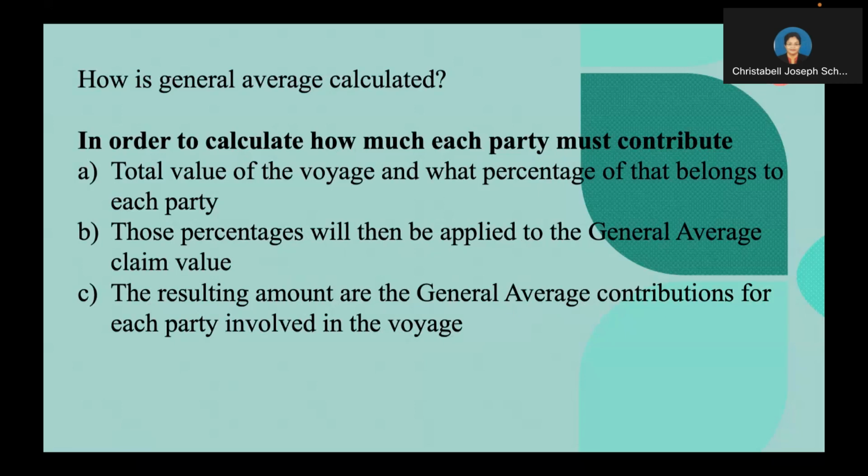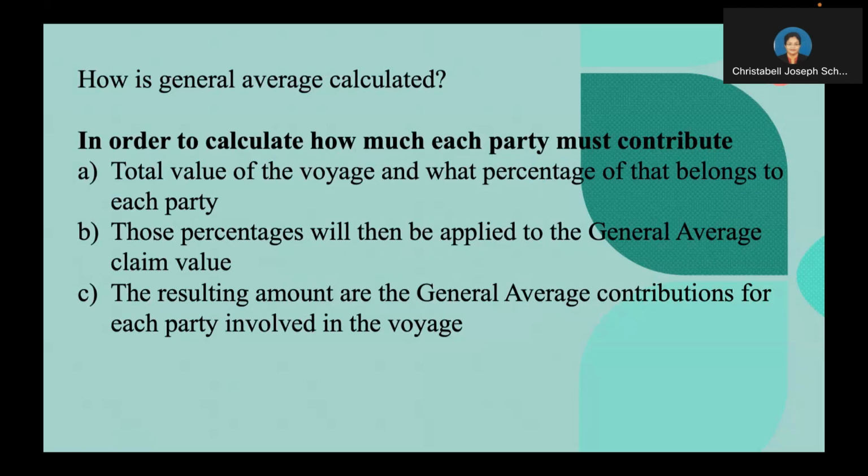First, the adjuster is going to put together a figure for the total general average claim value. This figure will include all the expenses that went into the effort to save the ship from peril. In the case of a fire, these might include, but are not limited to, the expenses of safe harbor fees, a tugboat to safe harbor, or the cost of forwarding the cargo on if the voyage cannot continue.